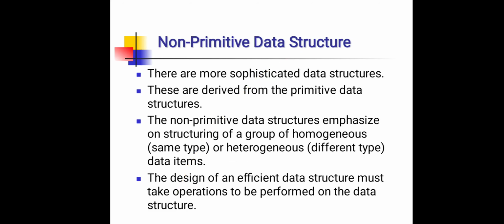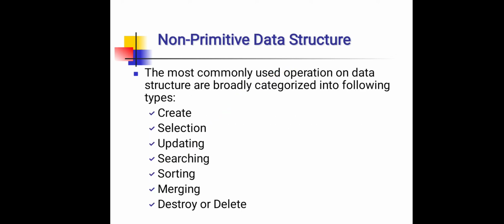Non-primitive data structures are more sophisticated data structures. Non-primitive data structures are derived from the primitive data structures. The non-primitive data structures emphasize structuring of a group of homogeneous or heterogeneous data items. The design of an efficient data structure must take into account the operations to be performed on the data structure. The most commonly used operations on data structure are broadly categorized into the following types. These are create, selection, updating, searching, sorting, merging and destroy or delete.